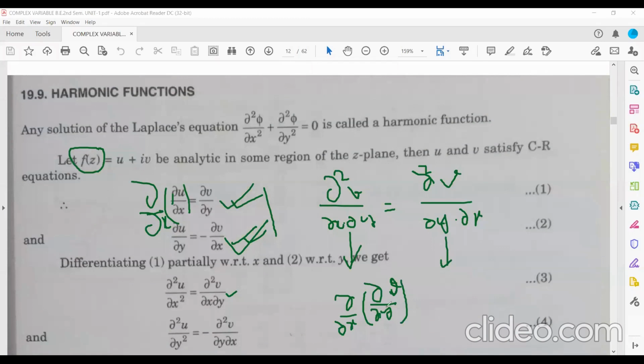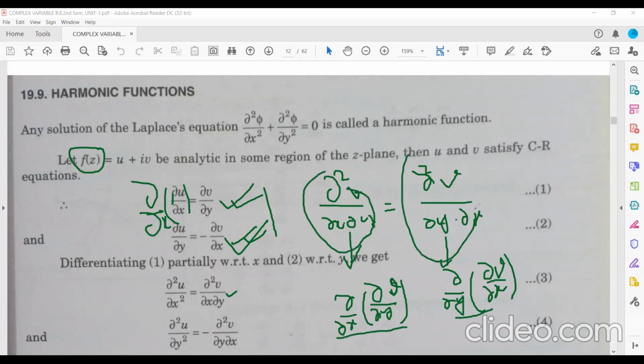That means del v by del y you already know, and then you are differentiating with respect to x. And the meaning of the other is that you are differentiating del v by del x with respect to y. But ultimately, the value of these two will be the same.